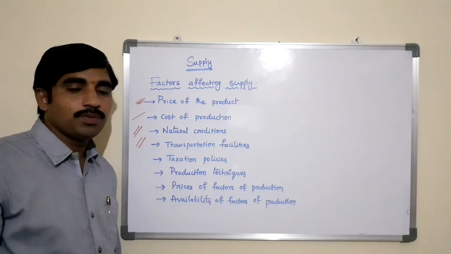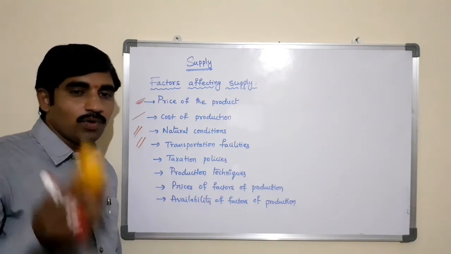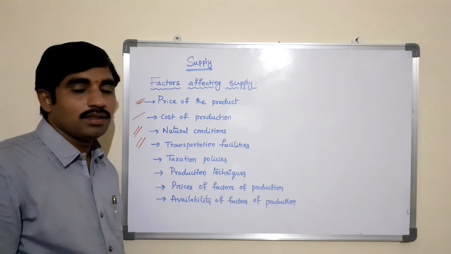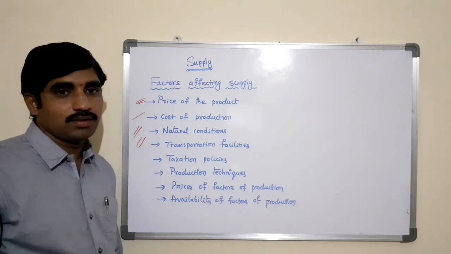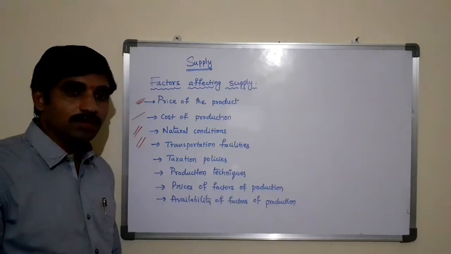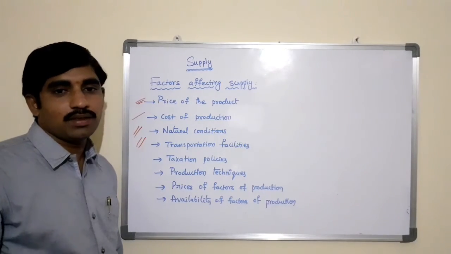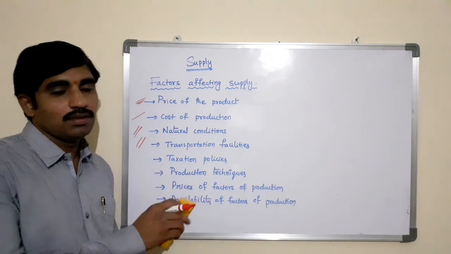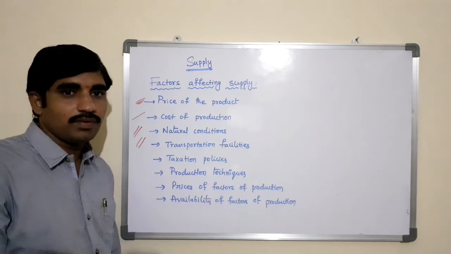If the transportation cost is more than the general transportation cost, then the supply will be affected. So better the transportation facilities, more the supply in terms of quantity. If there are no better transportation facilities, the quantity supplied will decrease.